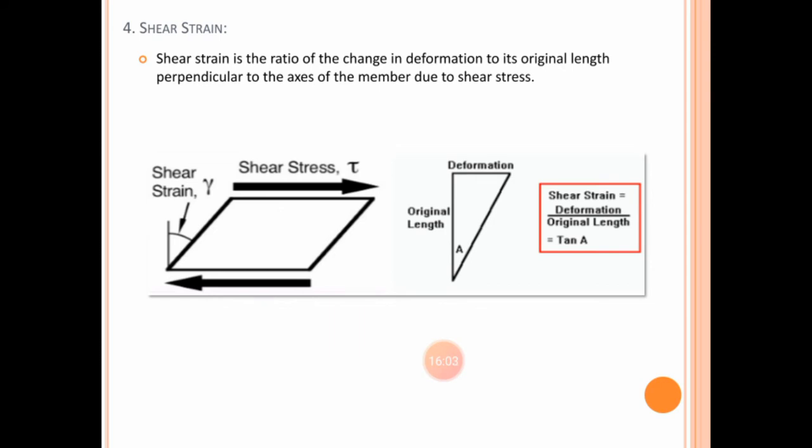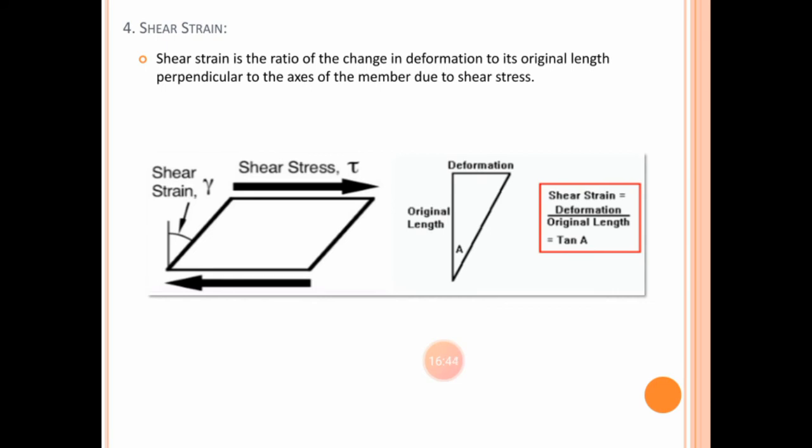Now look at the right hand side. There is a triangle in which the straight vertical side is the original length, and the inclined line is the length after deformation. So the triangle shows the scalar diagram, and the vertical length is the original length, and after the shearing force, whatever length is increased is represented by the diagonal. If you join the two lines, the inclined and the straight vertical, you will find the deformation.